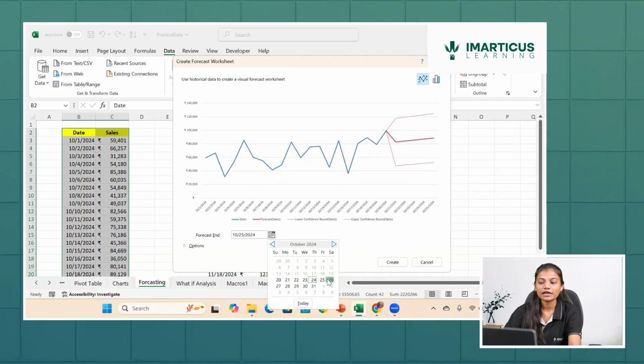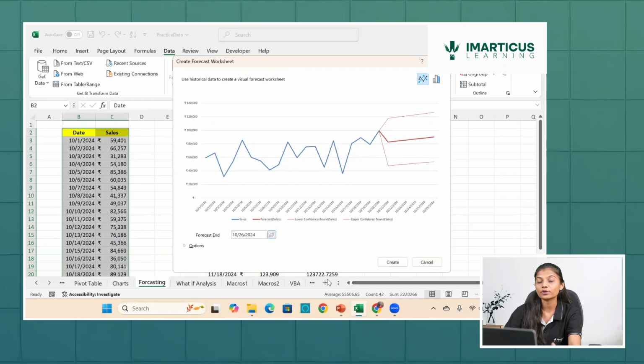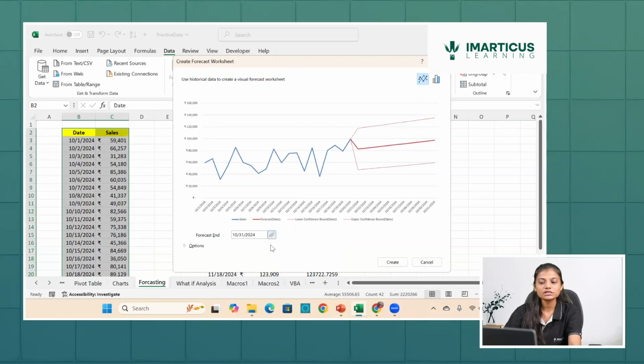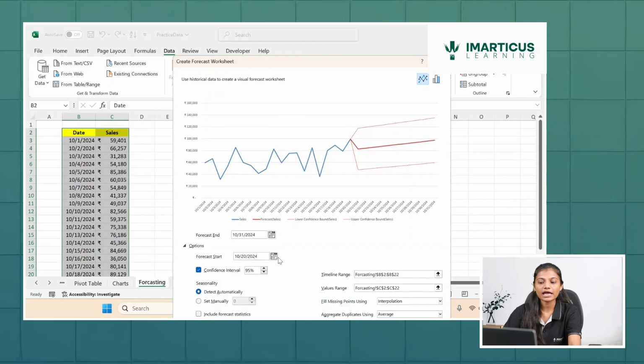Let's say I want the forecast to end on 26th, or on 21st, or at the end of the month. This is where I am changing the deadline of the forecast. Now, optionally, I can say that the forecast starts from 20. Let's say it doesn't start from 20, it starts from some other point.